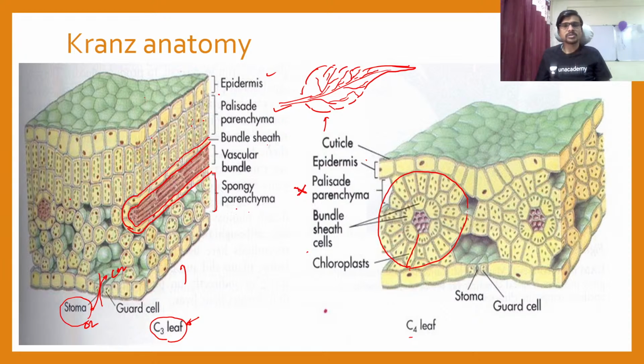Okay, so let's see guys. This leaf is now changed to the C4, as in sugarcane, maize, jowar. Okay, so let's see what is happening inside this Kranz anatomy. Now we have a very low amount of mesophyll cells here. So here, the outside of the